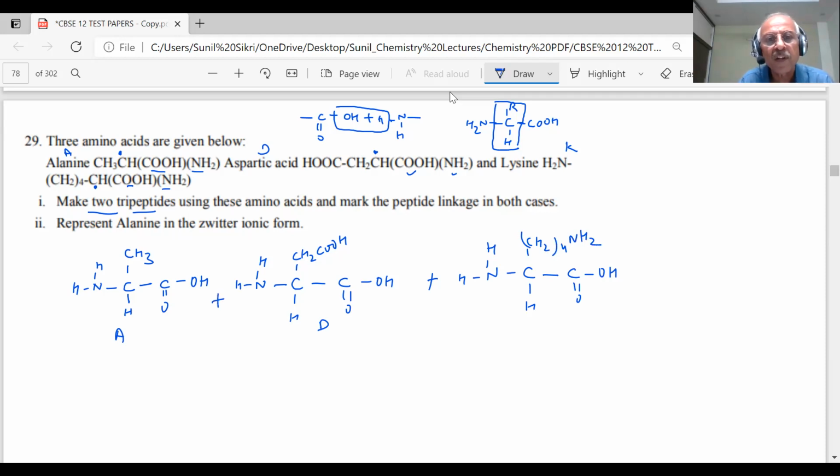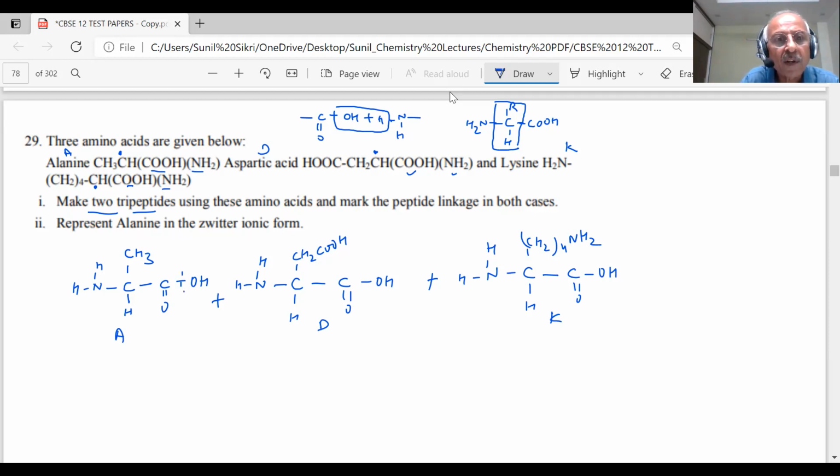So I have these three. What are these, student? A, D, and K. This is my K code. These are the codes of the three. Alanine, aspartic acid, and lysine. Am I right? Tell me. Okay. Now what do I do, student? I have to draw the structure and show the peptide linkage, he says. What will I do, student?